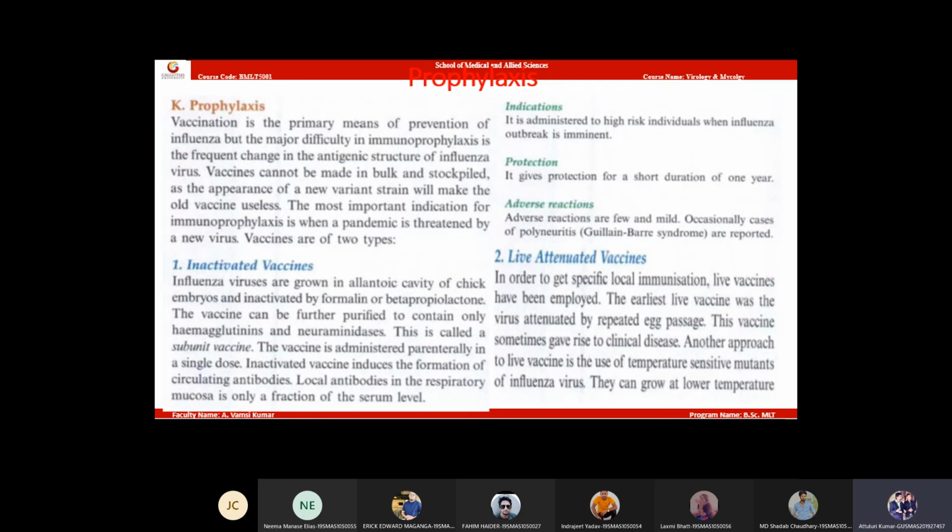Inactivated means, within the bracket, killed vaccines.